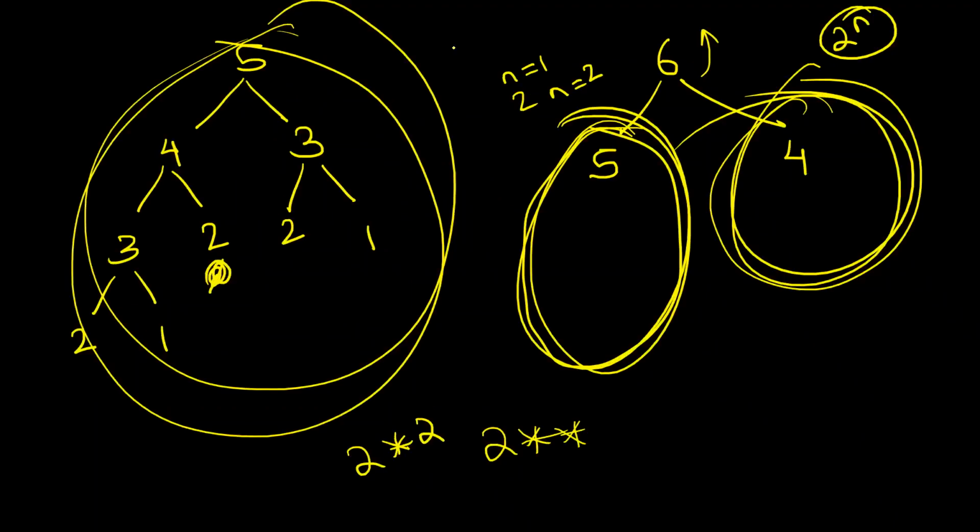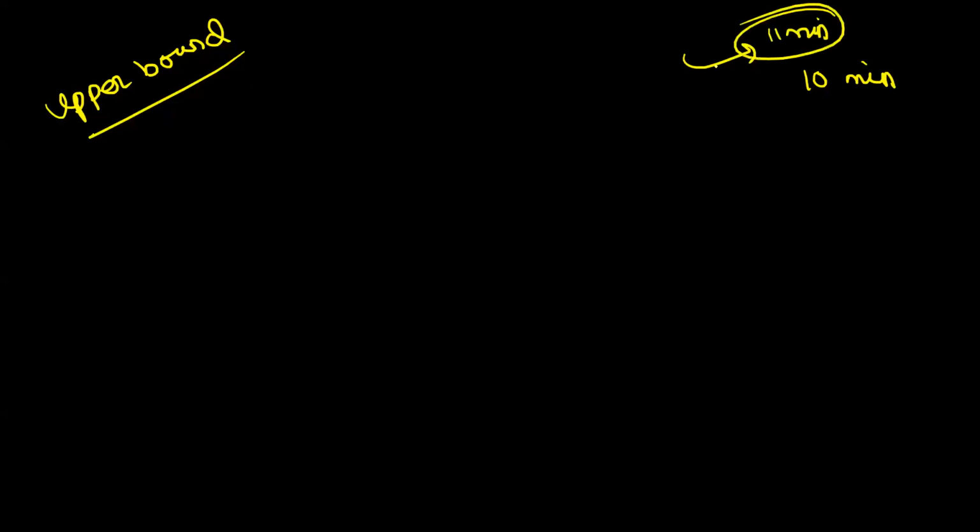Now, one more way of understanding this: what is the worst case? Worst case is basically an upper bound. Do you agree? What is the worst case time complexity? An upper bound, saying that it will not take more than this. So let's say something takes 10 minutes. If I say that the upper bound is 11 minutes, am I wrong? No, I'm not wrong. If I say, boss, you have a function, let's say something like this.